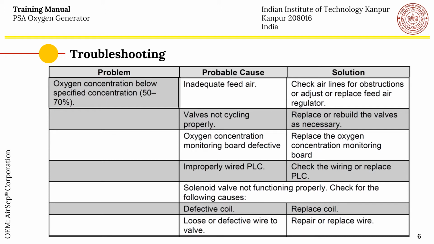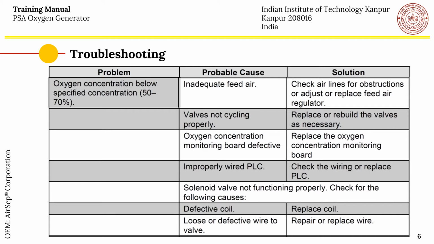Another problem could be that the oxygen concentration is still below 50 to 70%. So the probable causes could be that inadequate feed air is coming. So for that, please check the air lines for obstructions or adjust or replace the feed air regulator. It is possible that valves are not cycling properly. Please replace or rebuild the valves as necessary. It is also possible that the oxygen concentration monitoring board is defective. So replace the oxygen concentration monitoring board by contacting the vendor or the representative.